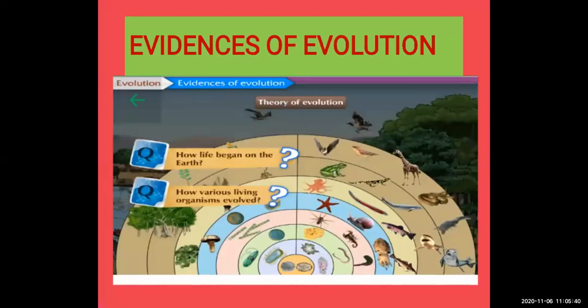Okay, so there are two questions. How life began on the earth? Before starting with the theory of evolution, the evidences, there are two questions that arise. How life began on the earth? And second question, how various living organisms evolved? Okay, so we will see the answer for these two questions: how life began on the earth and how various living organisms evolved on the earth.